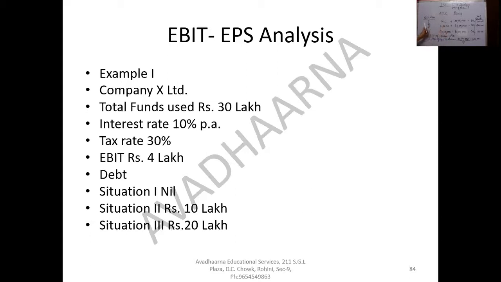So beta, you see in the first situation, the 30 lakh rupees were raised by equity. So if I have to find the number of equity shares raised, 30 lakh divided by 10, number of equity shares raised are 3 lakh. Similarly, in situation 2, 20 lakh divided by 10, 2 lakh. In situation 3, 10 lakh divided by 10, which is equal to 1 lakh. So the total number of equity shares raised in the three cases are respectively situation 1, 3 lakh, situation 2, 2 lakh, situation 3, 1 lakh.